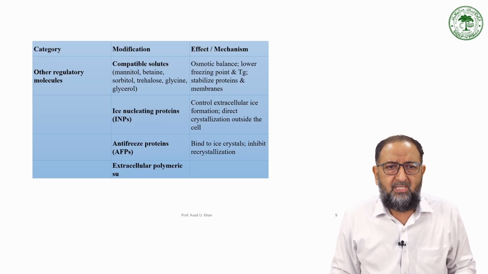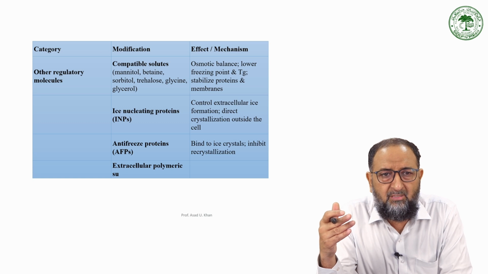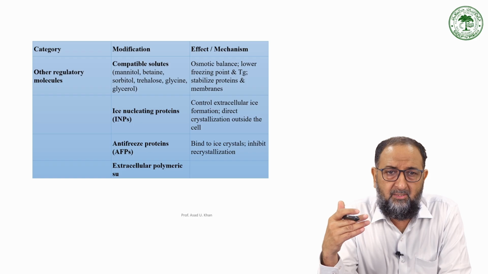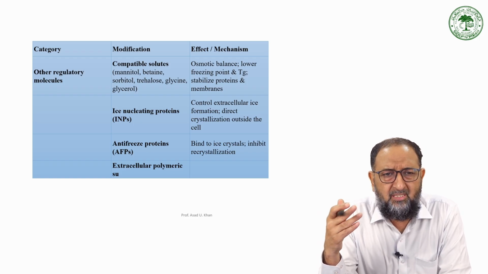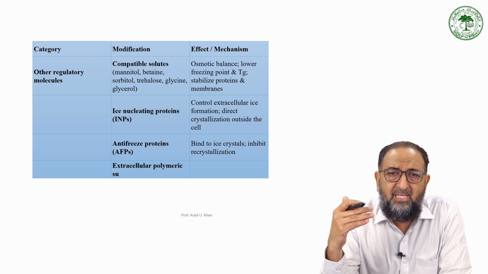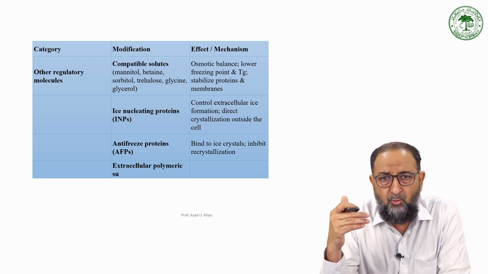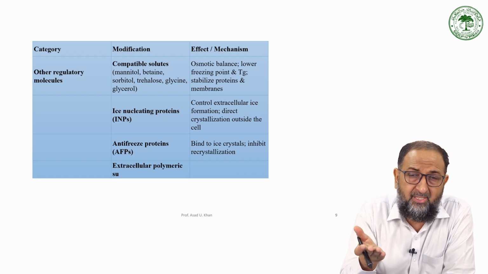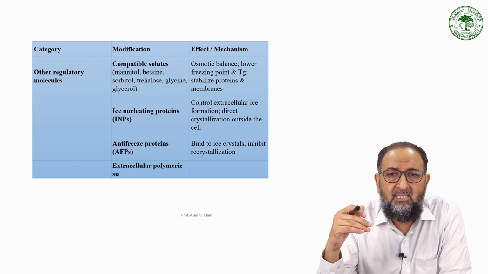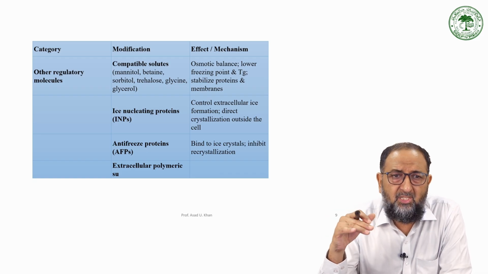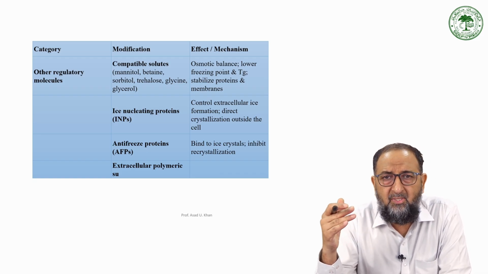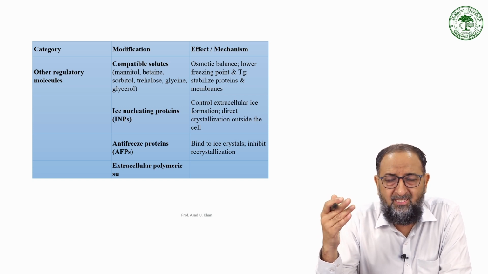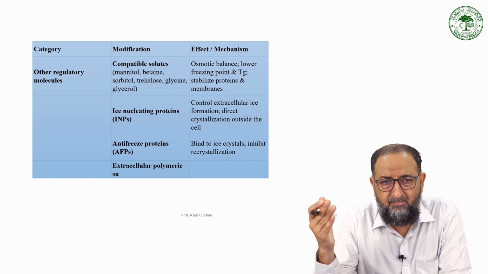Again, regulatory molecules like compatible solutes, for example, mannitol, then betaines, then sorbitol, and then you have glycine, glycerol. All these things are involved in modification, which maintains the osmotic balance and lowers the freezing point. Because when the bacteria grow at lower temperatures, -10, -20, even sometimes much less than that, then they might freeze. So these regulatory molecules protect them from freezing. They can further reduce the freezing point.